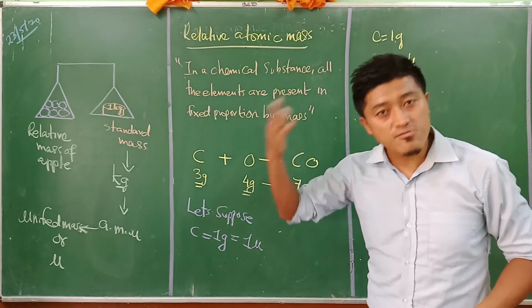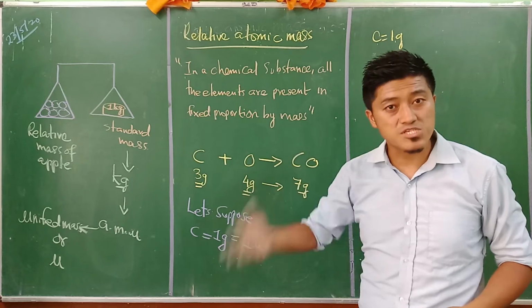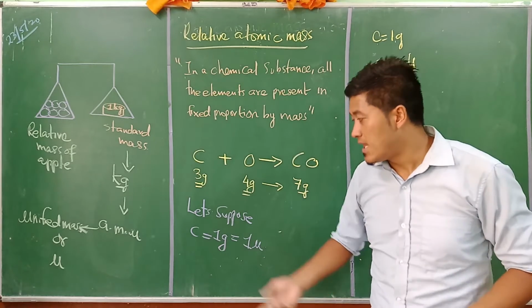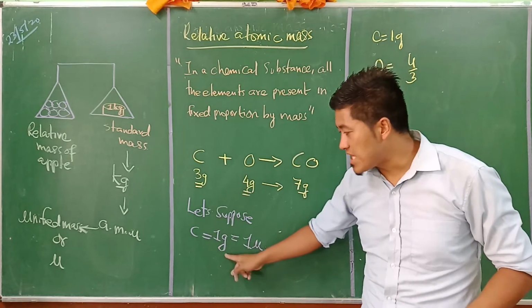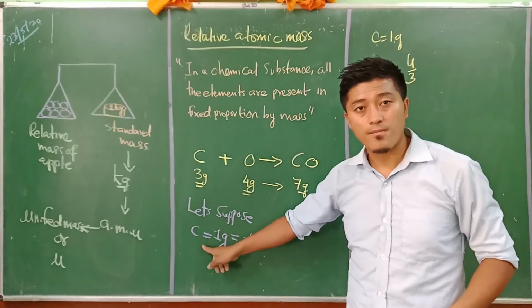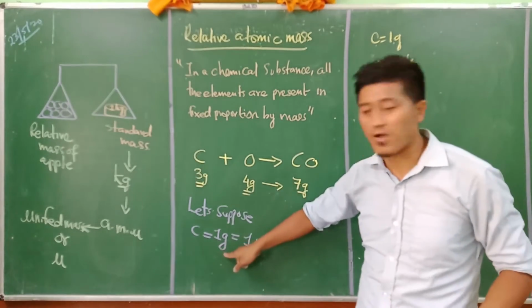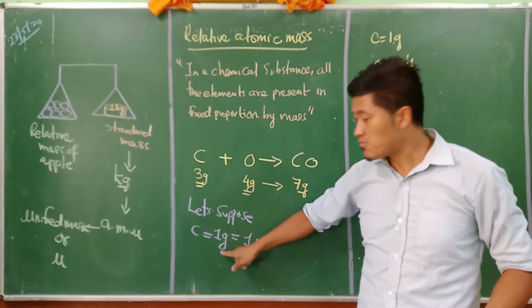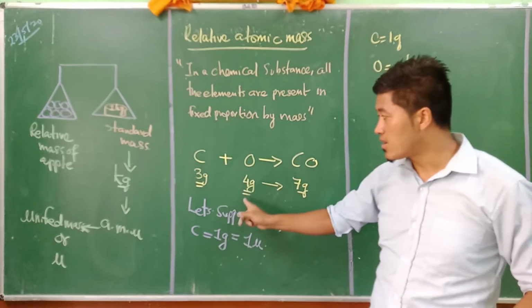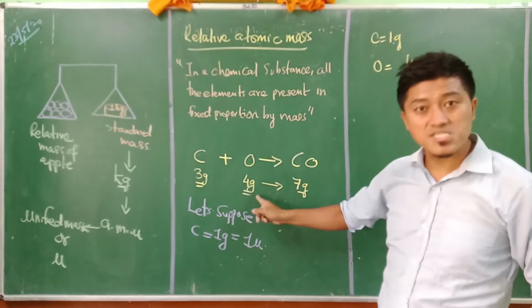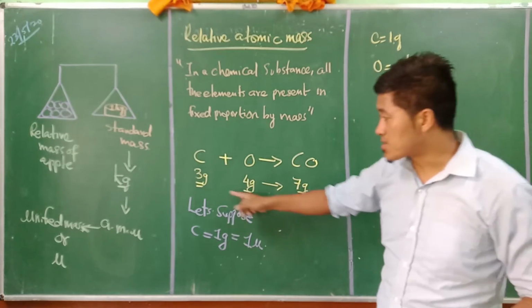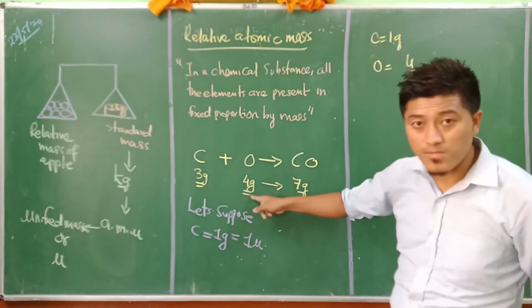Now I'm making a new situation. Imagine we take 1 gram of carbon, which is equal to 1 u. Will this 1 gram of carbon react with 1 gram of oxygen? No, because it is 3 gram to 4 gram, so oxygen will be more.